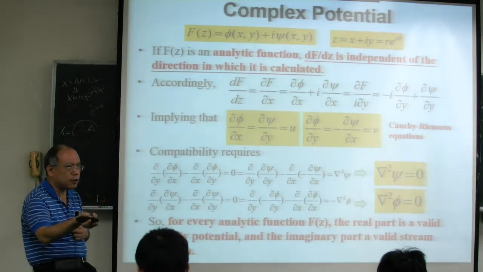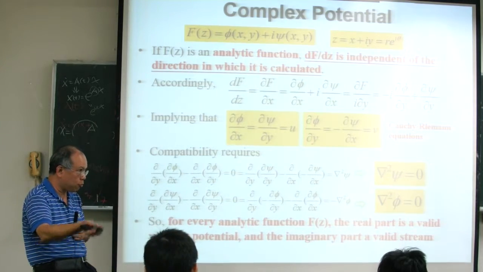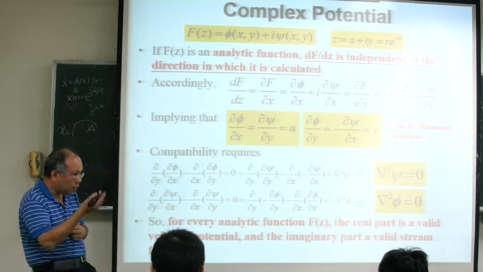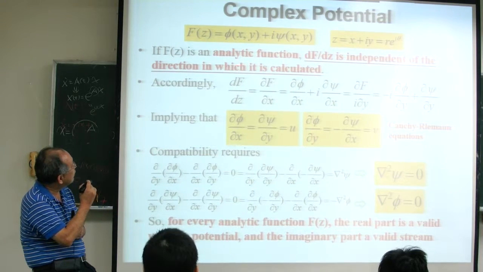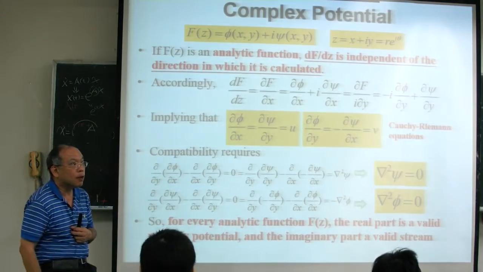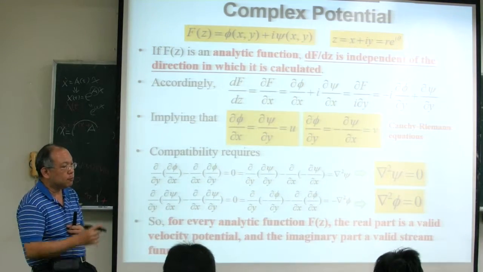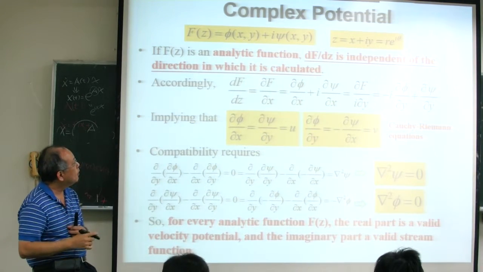You can calculate this derivative from any direction, and they should all be the same. If this is satisfied, we call f(z) an analytical function. That's the definition of an analytical function.